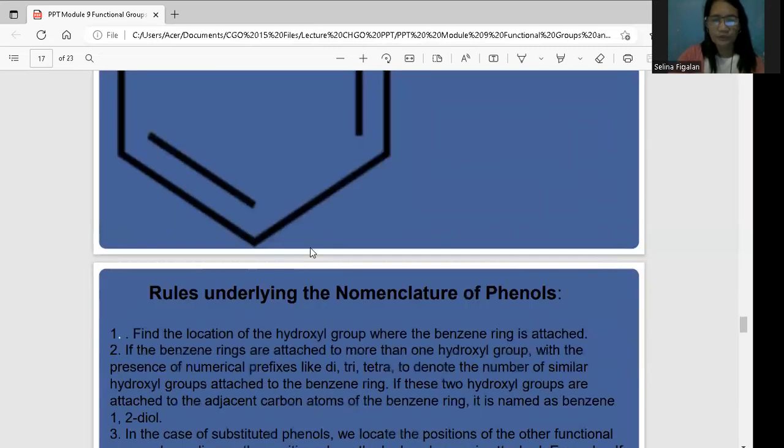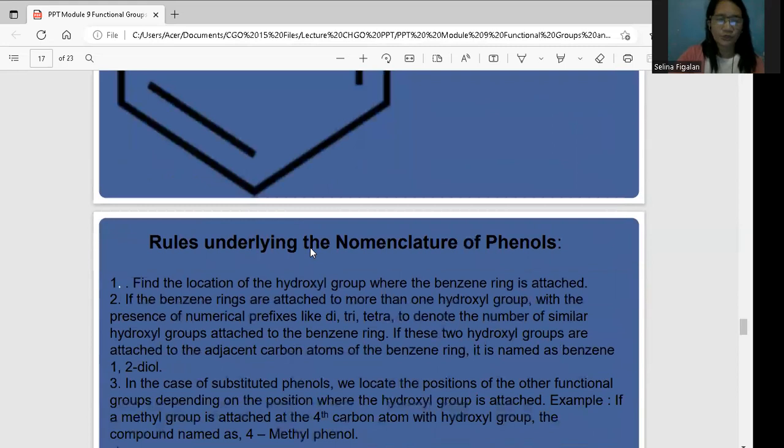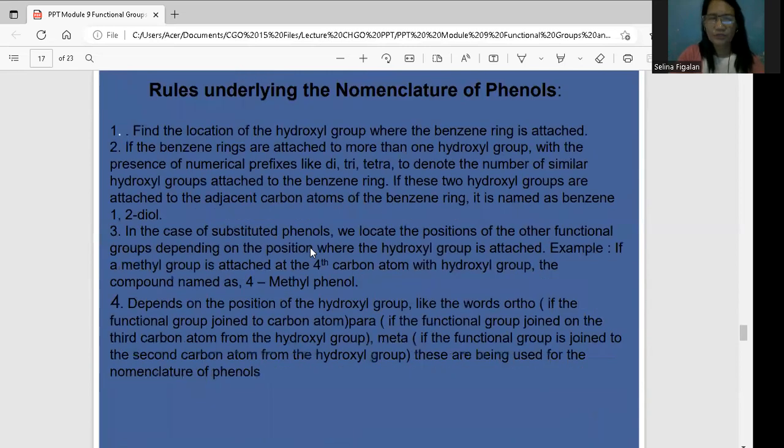So what are the rules in naming, the nomenclature of phenols? So first, you have to locate the hydroxyl group. Okay, it must have a benzene ring attached. If the benzene ring is attached to more than one hydroxyl group, use numerical prefixes. So if it has two hydroxyl groups, that is di. But if it has one hydroxyl or OH, that is mono, then di, and so on and so forth. Okay, if there are two hydroxyl groups attached to adjacent carbons on the benzene ring, it is a 1,2-diol. But I think we will not go that deep.